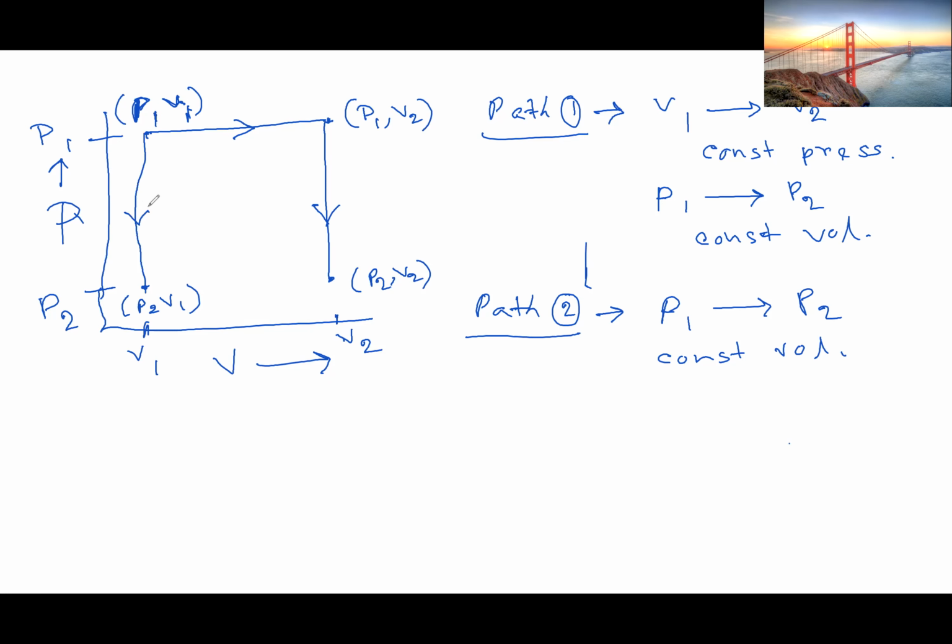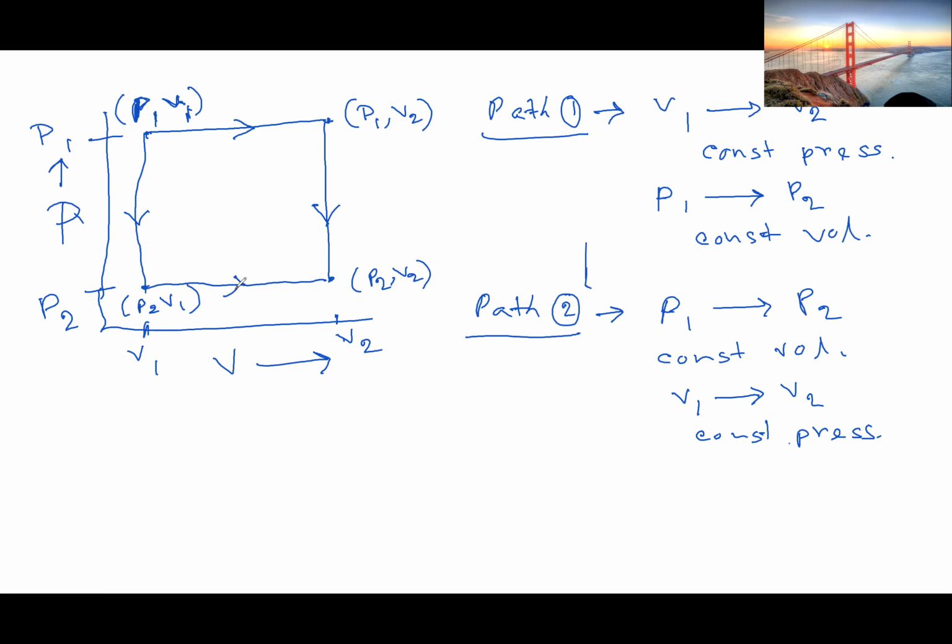Next, we will increase the volume of the system from V1 to V2 at constant pressure. So it will reach from P2 V1 to P2 V2.